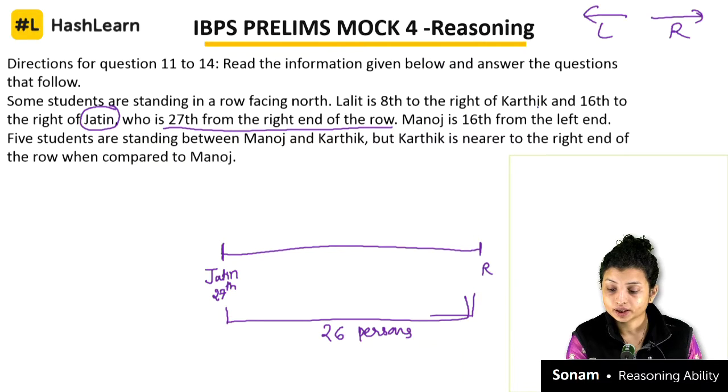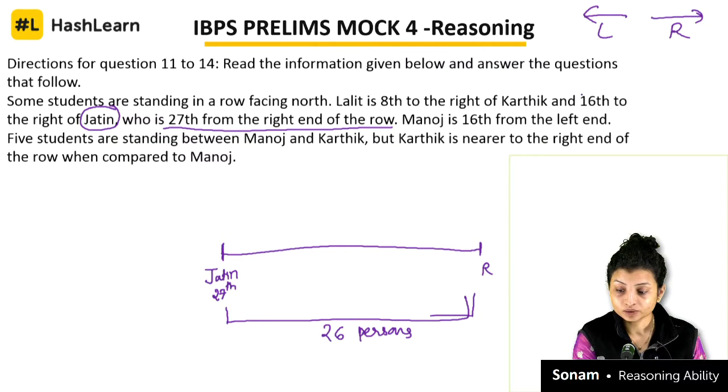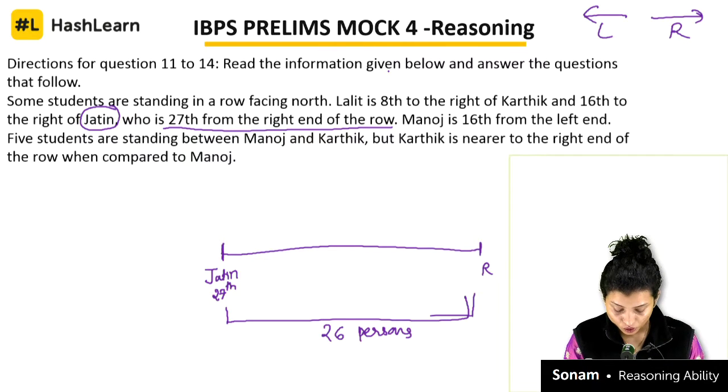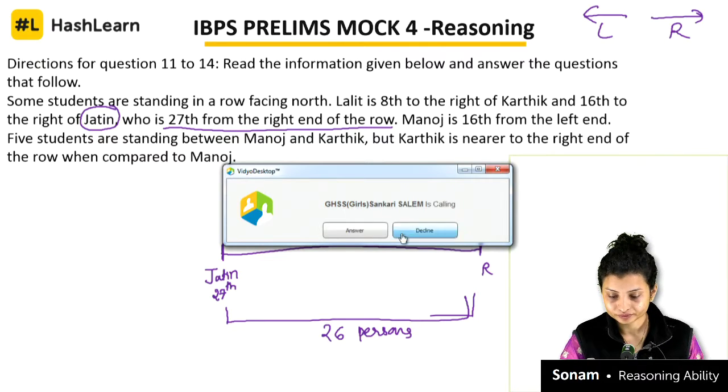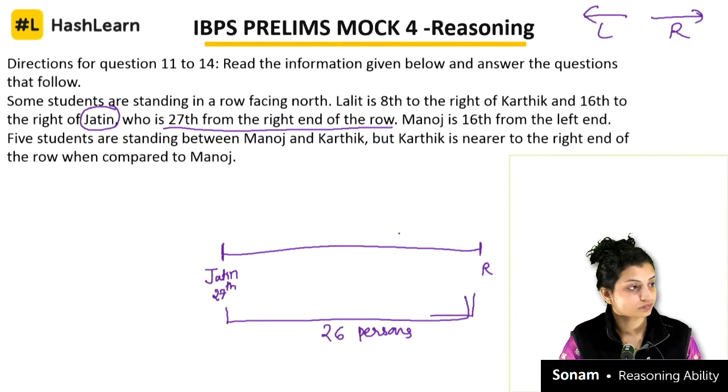Okay, and let's read again. Lalit is 8 to the right of Karthik and 16 to the right of Jatin. So after Jatin, I need to count how many people? I need to count 16 people after Jatin, right?